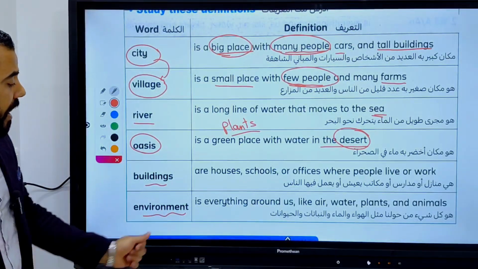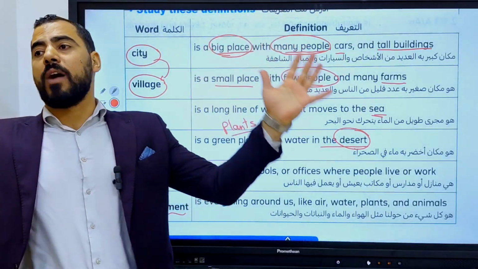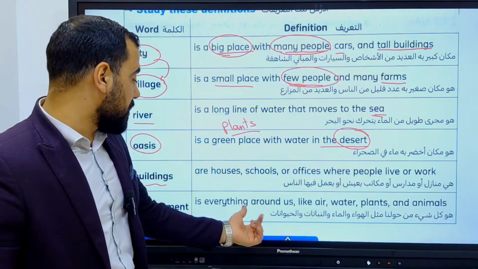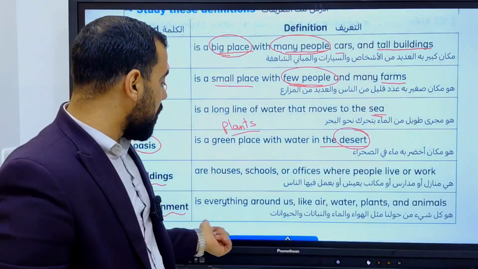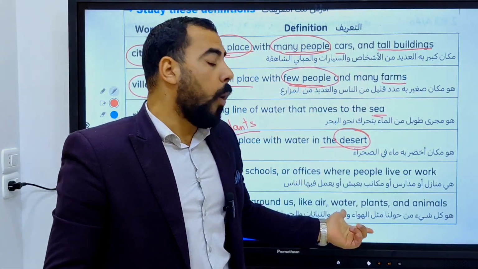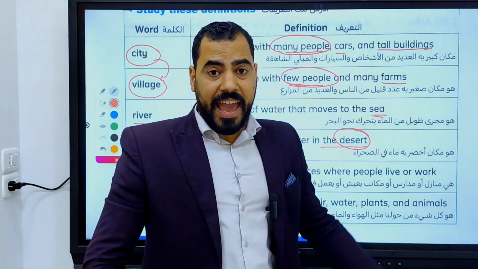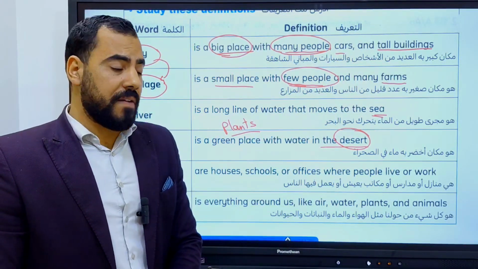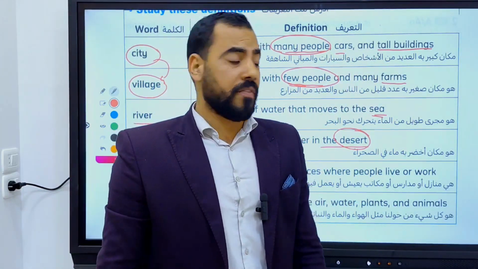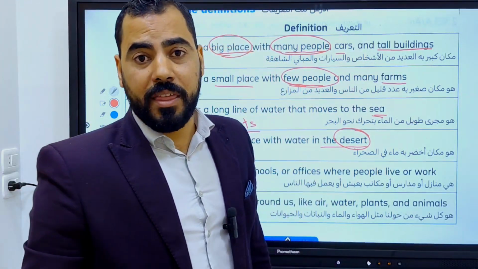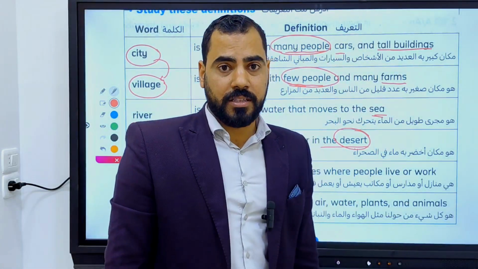Environment. Environment is everything around us. Everything around us is an environment, like air, water, plants, and animals. Air is a part of the environment. Water is a part of the environment. Plants that we grow are a part of the environment, and animals.